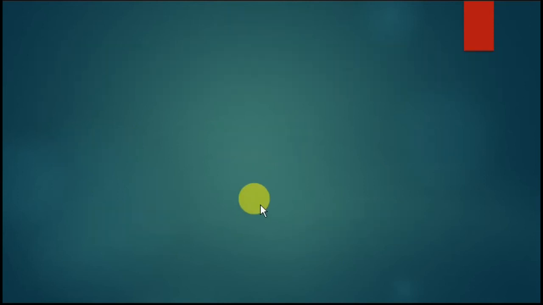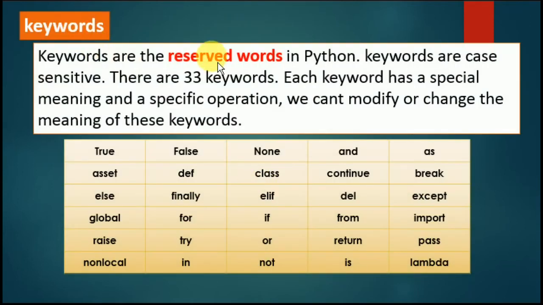So first we discuss what a keyword is. It is also known as a reserved word. Keywords are case sensitive. There are 33 keywords in Python. Each keyword has a special meaning and specific operation. That meaning and operation we are not supposed to modify or change.